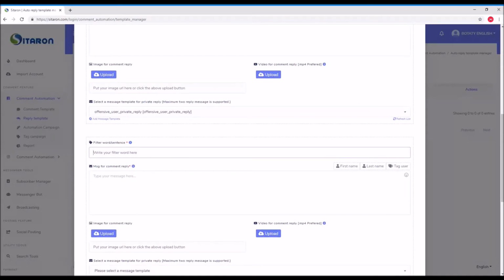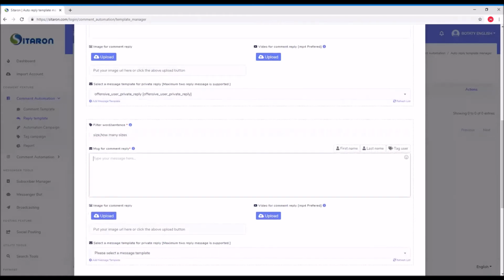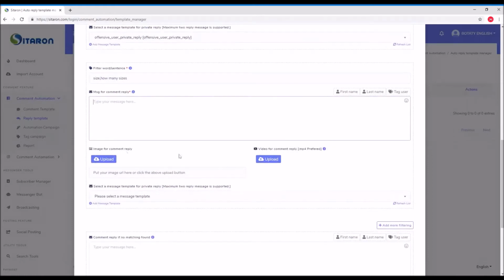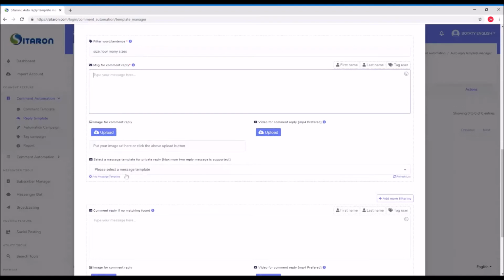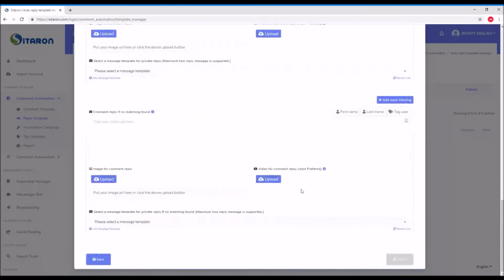For example, we can set a keyword for size, how many sizes, whatever. It's up to you, and you can put the message. Also, you can put an image or video as well as a private message, and you can add more filtering as you match.